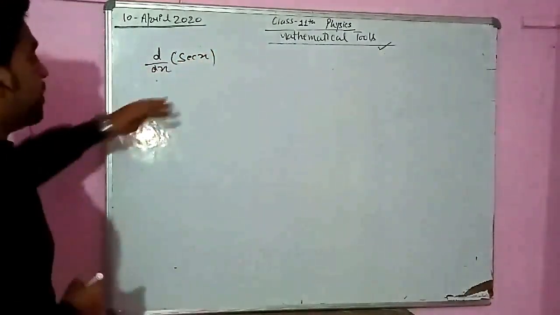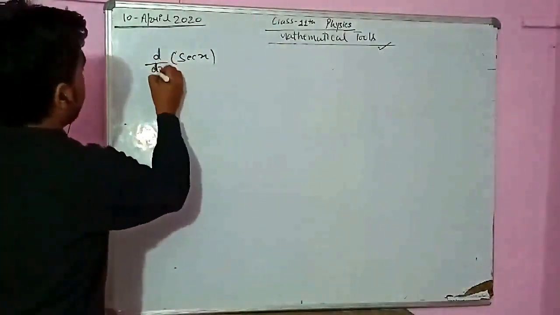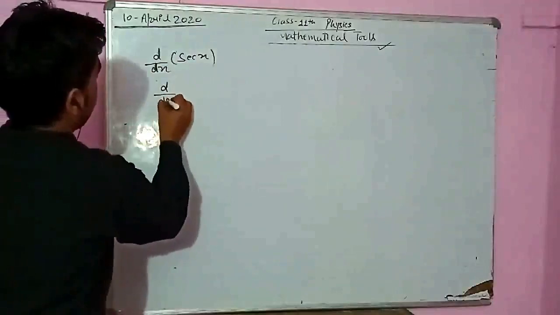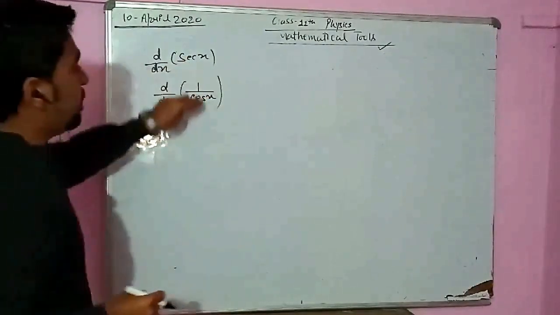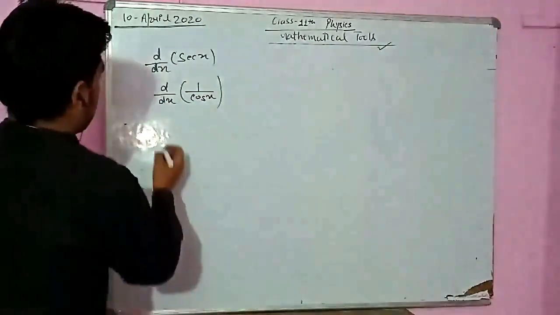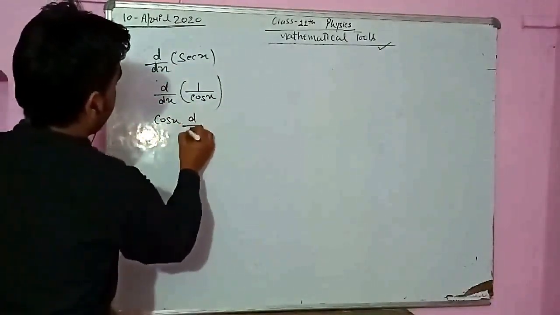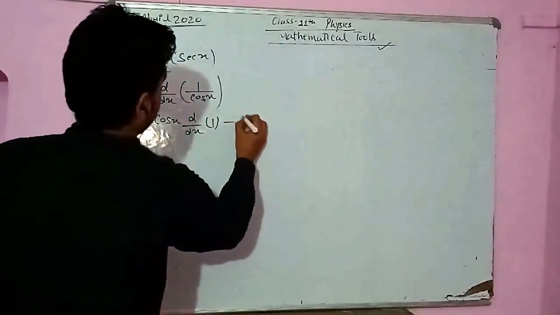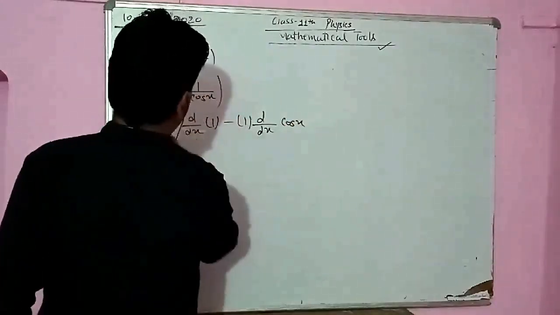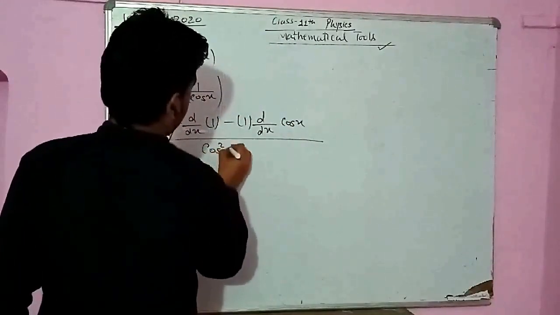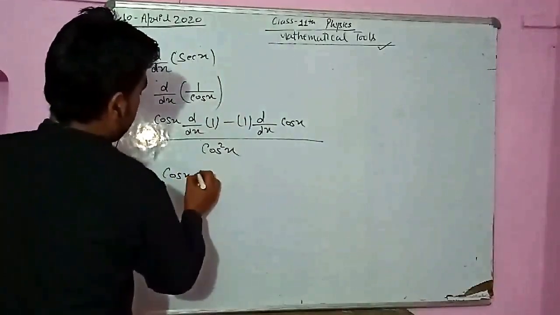What we can write, see, we do have a direct formula for sec. So what we can write, sec x we can write as 1 upon cos x. Sec we can write as 1 upon cos x. So what we will do, we write cos x into differentiation of numerator, minus numerator into differentiation of denominator, divided by denominator square. So this will be cos x, d upon dx 1.